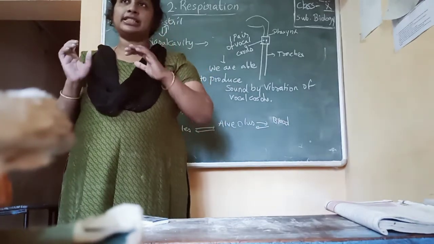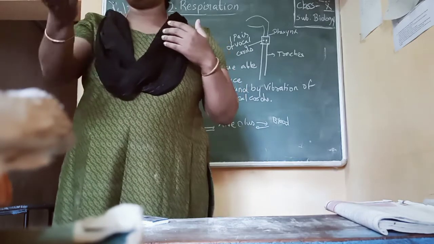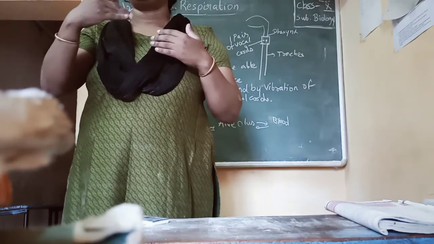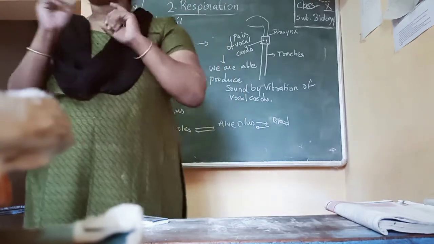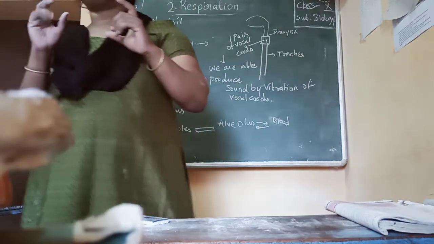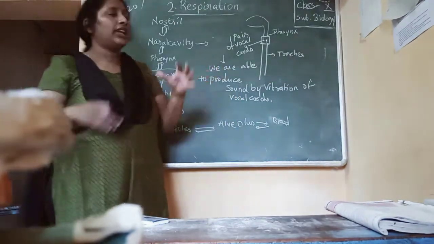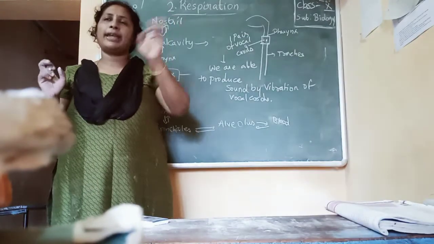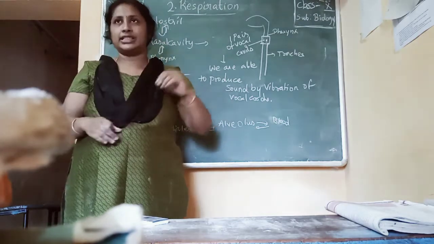Now the lungs are filled with air. While you are breathing out, from the lungs the air will come outside. While coming outside, it will vibrate the vocal cords present on the larynx and produce the sound. So this is why we are able to talk, because of vibration. The vocal cords move like this and produce the sound.